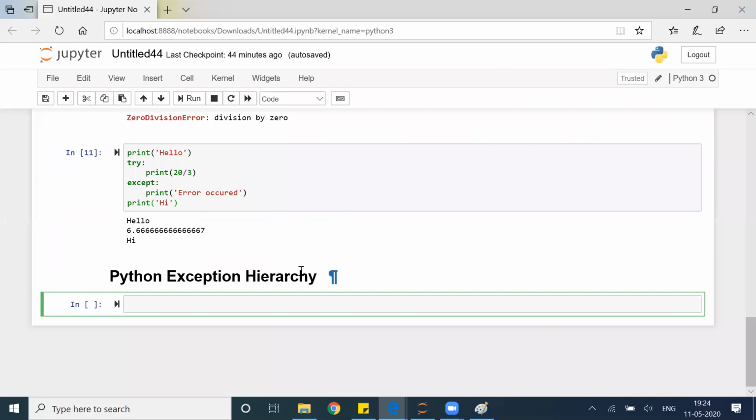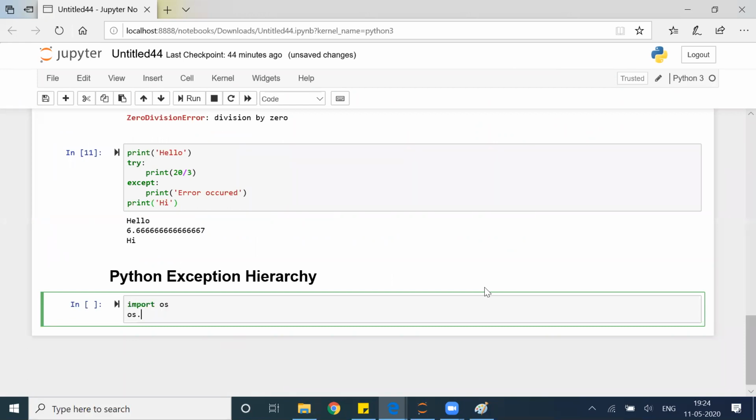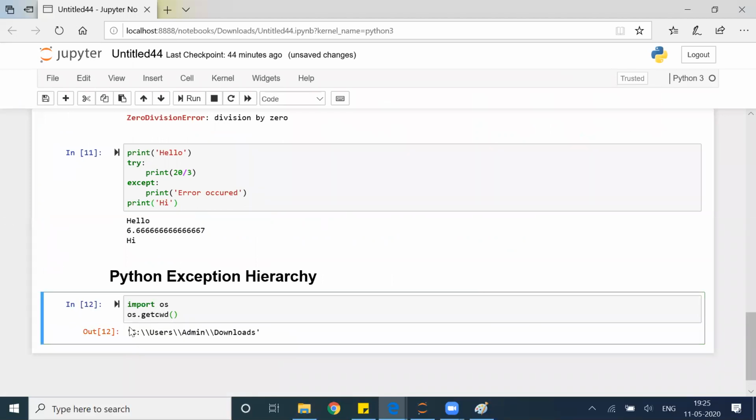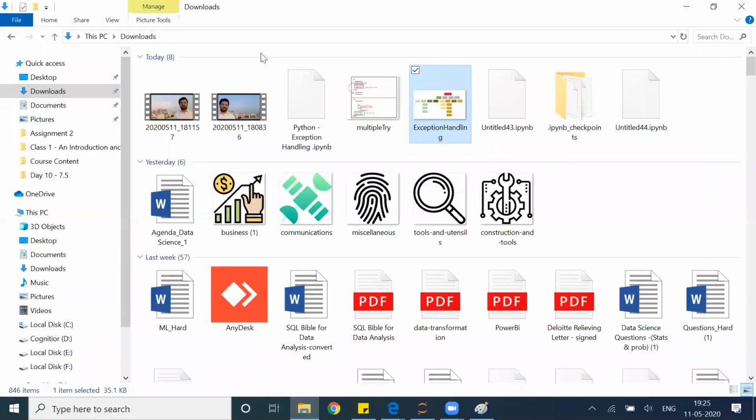For that, first of all, I have to check import os, os.getcwd. You can see that my current working directory is nothing but this, right? My current working directory is this. And where is my image? My image is also in the downloads. That means the current working directory and the image both are in the same location.